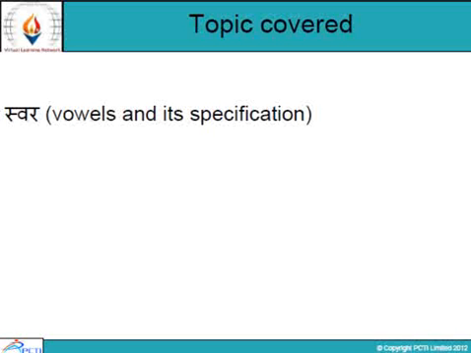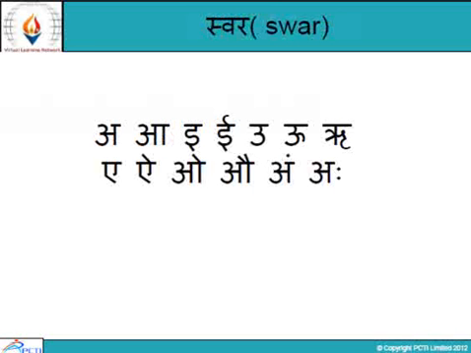Swar in Hindi, in English we call it vowels. Now let us study swar. A, I, E, U, Ri, E, O, Ao, Ang, A.